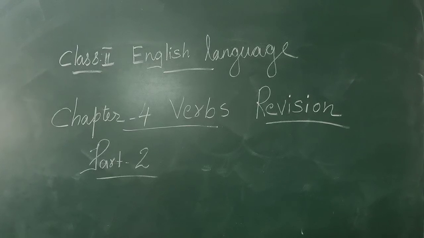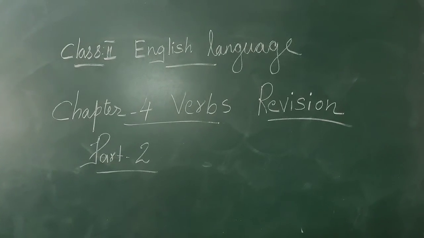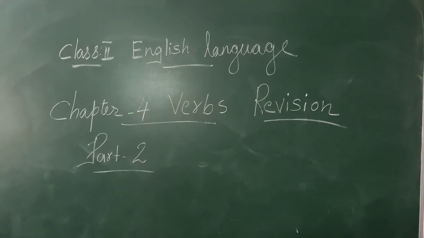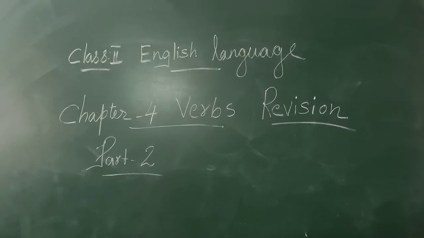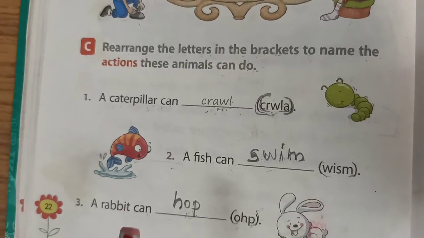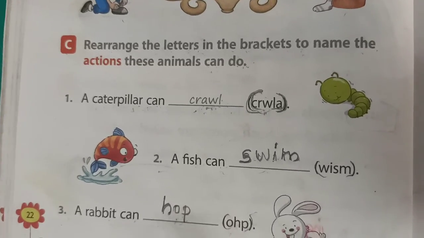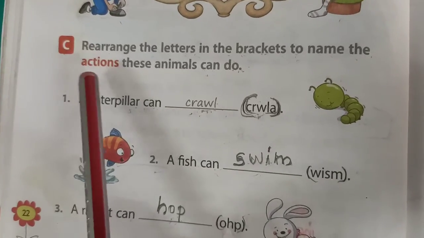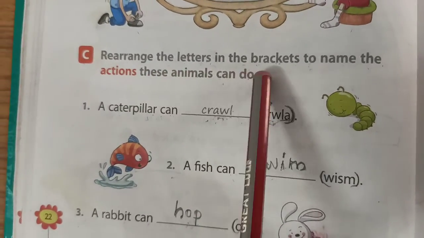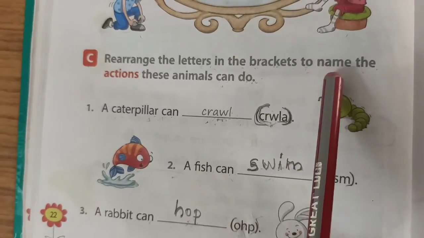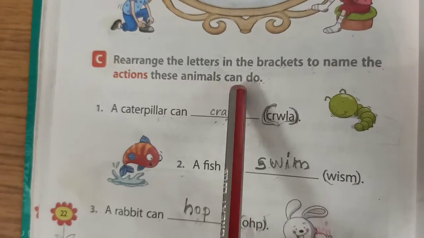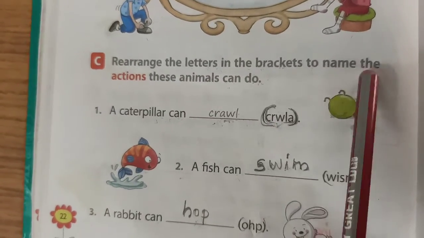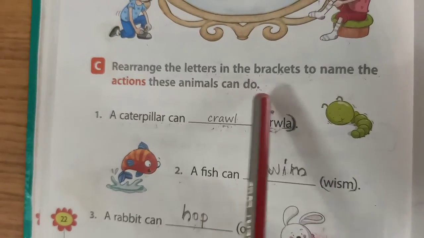Now I am going to teach English language chapter 4, verbs revision part 2. Are you ready? All of you take your English language book, page number 22. Rearrange the letters in the brackets to name the actions these animals can do.